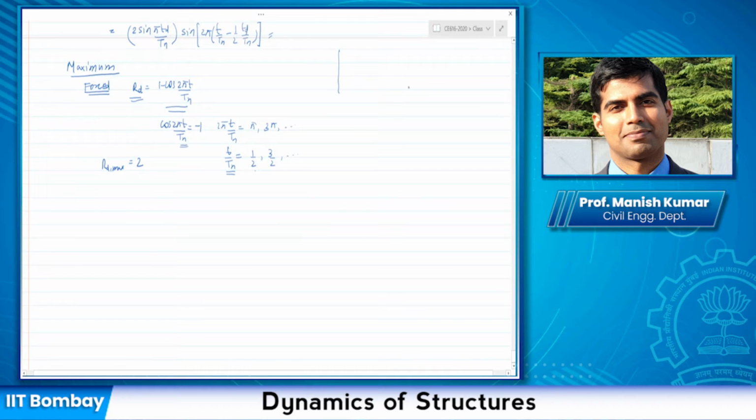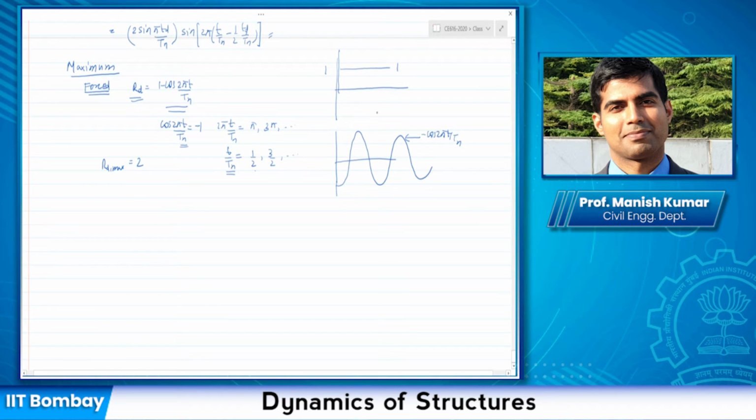What I'm saying is, if you plot, let us say this is 1, and this one is minus cos 2 pi t by Tn, and this is 1.